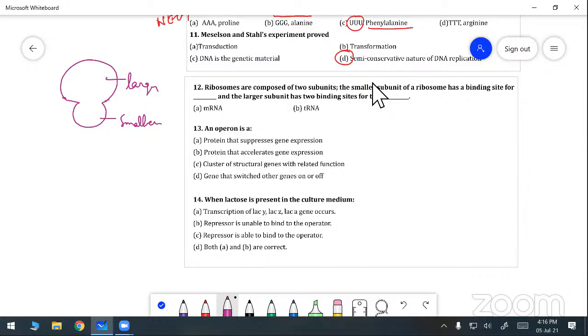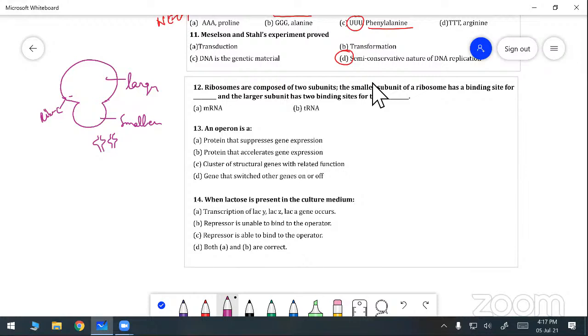Some RNAs come under the joint link, as given in your book. So the ribosomes are composed of 2 subunits: one is the smaller subunit, another is the larger subunit. The smaller subunit of the ribosome has a binding site.